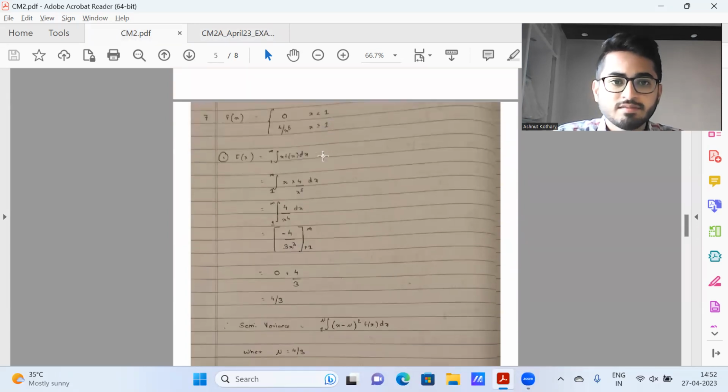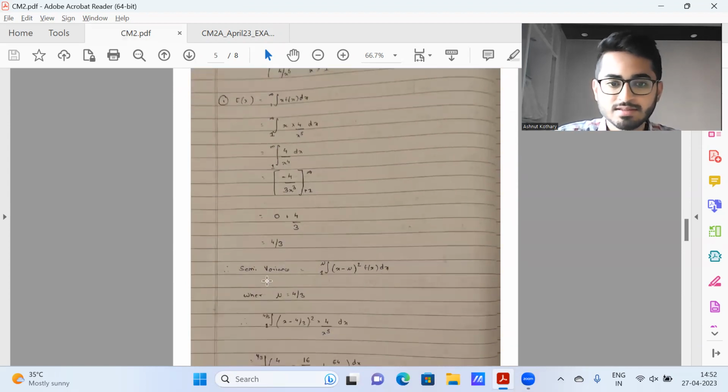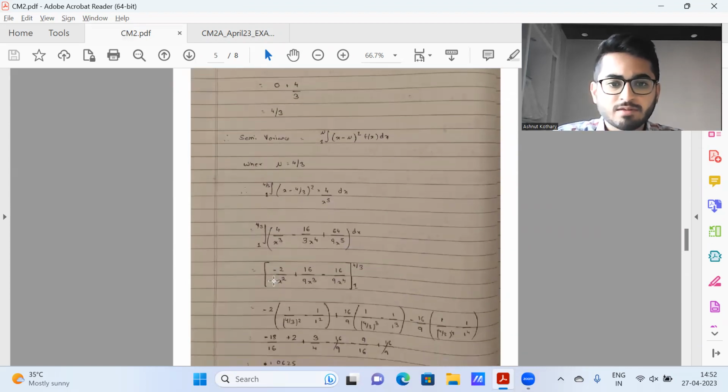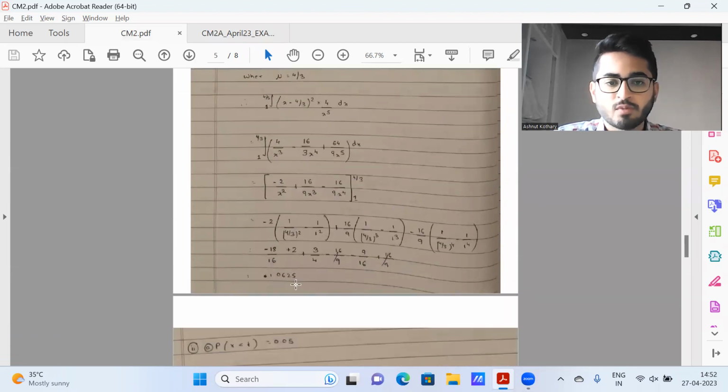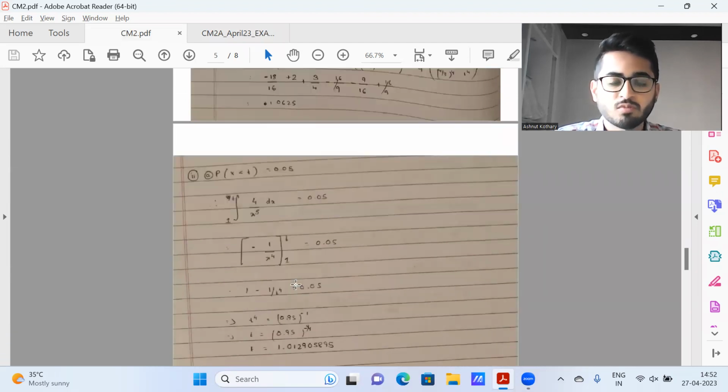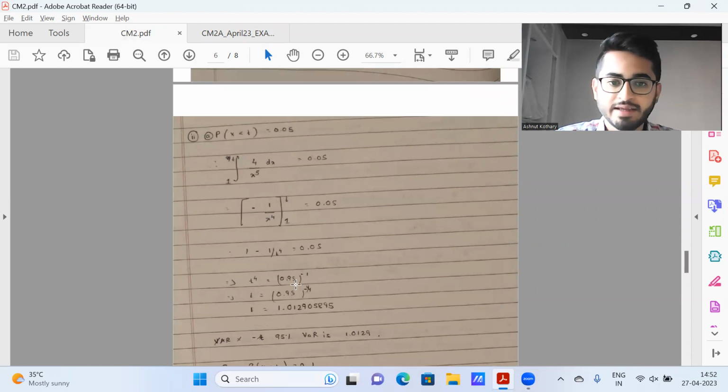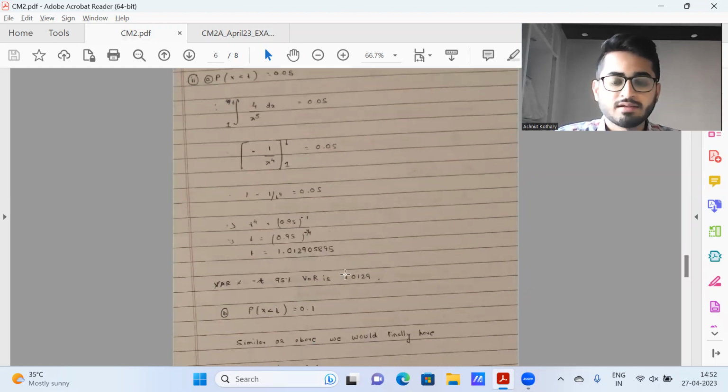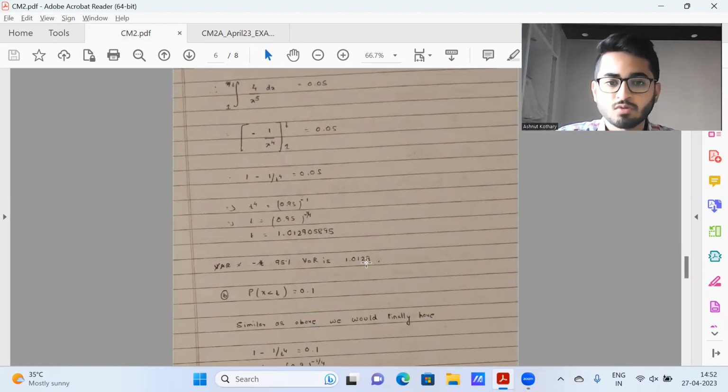Next, question 7, we have this PDF. First, we find the expectation. It's coming out to be 4 by 3. Now we use the formula of semivariance and compute it, and it's coming out to be 1.0625. Moving forward to part 2, we need to find the VAR. I'm getting 95% VAR as 1.0129.